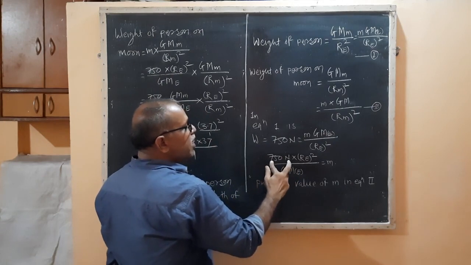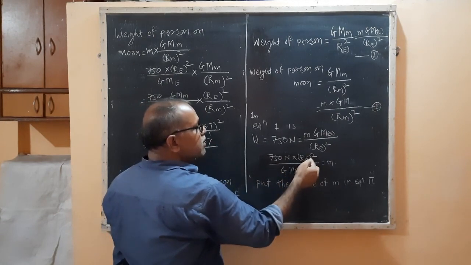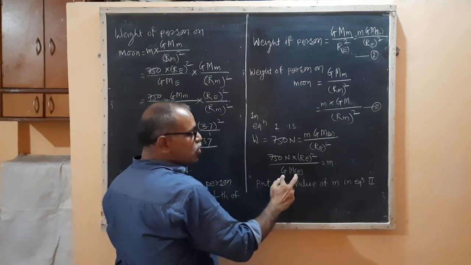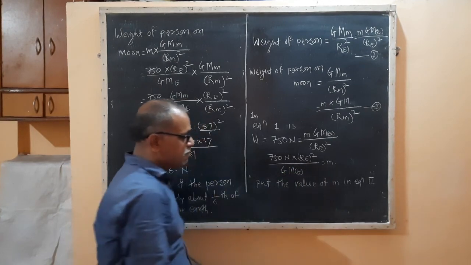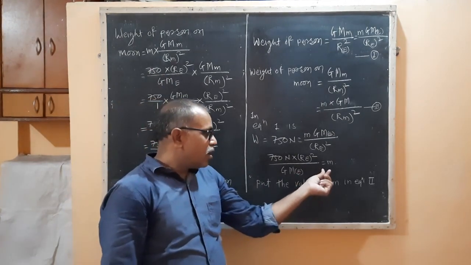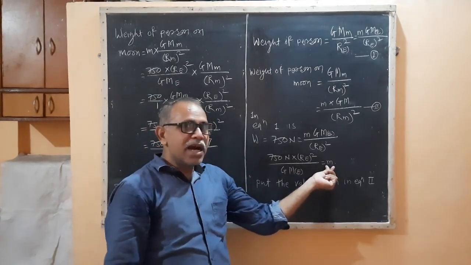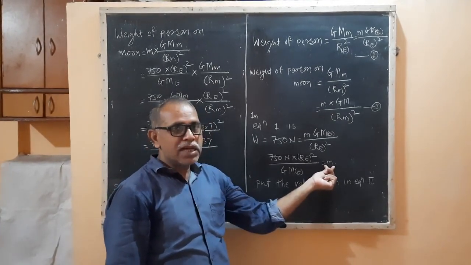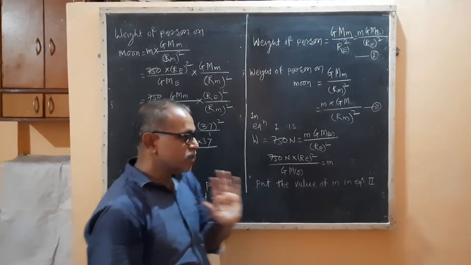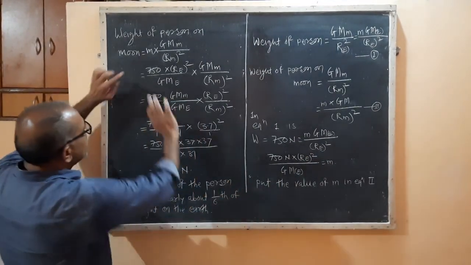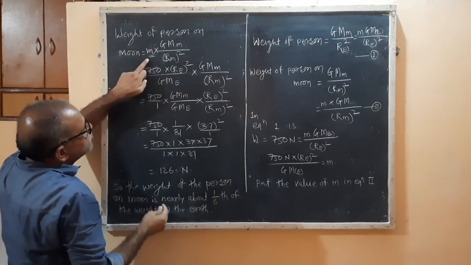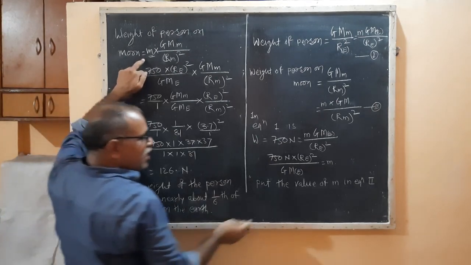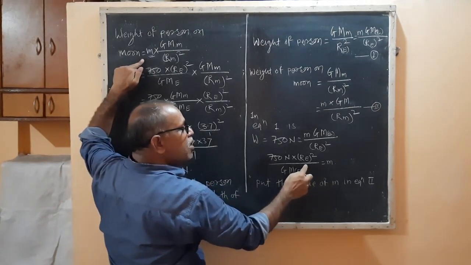So 750 N into radius square of earth by G into mass of earth is equal to mass. Is it clear? Only I have taken the mass of a person on earth, which is equal to the mass of a person on the moon. So here this m, the mass of a person on the moon, is exactly the mass of a person on the earth.